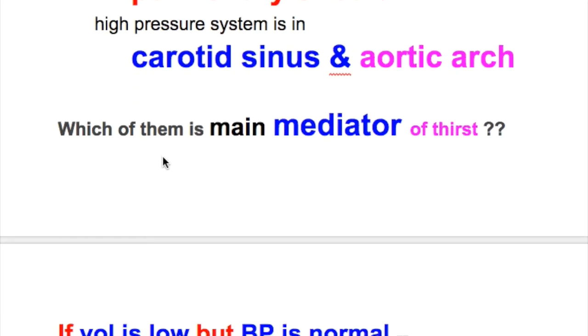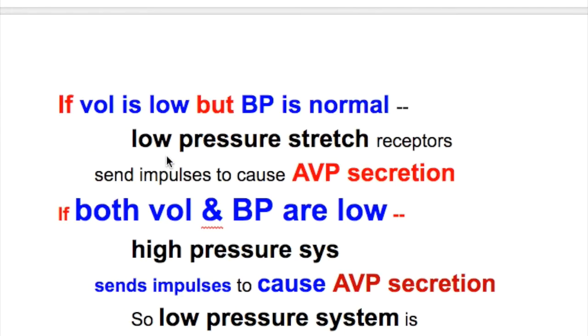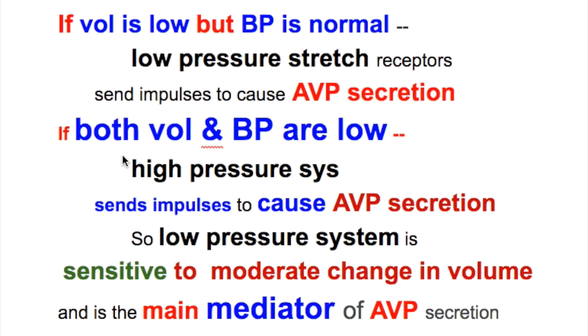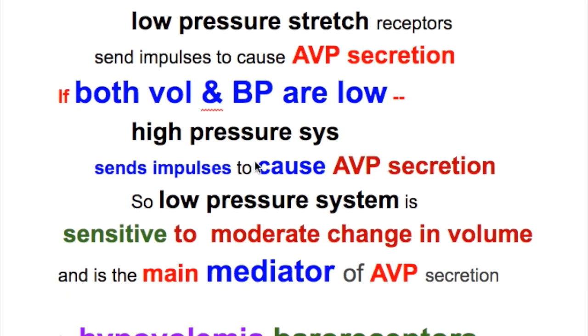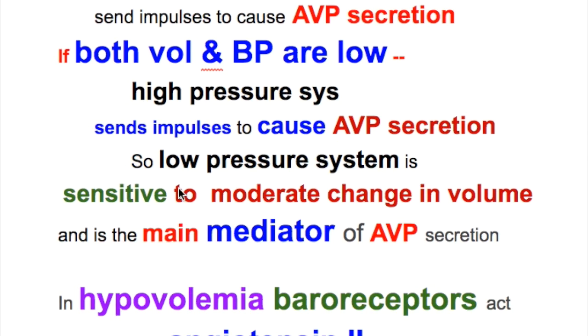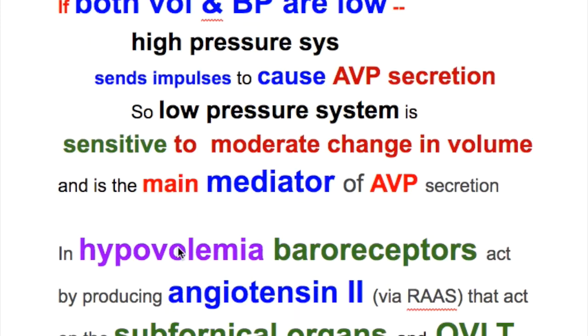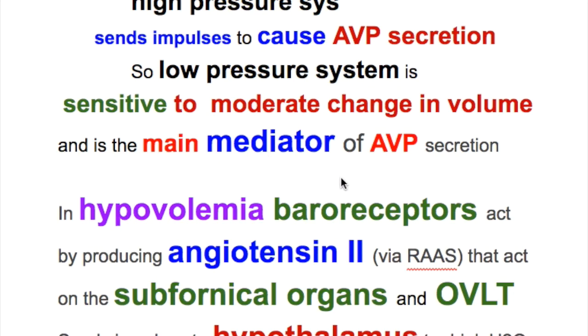Which of them is the main mediator of thirst? If volume is low but blood pressure is normal, then low pressure stretch receptors send impulses to cause vasopressin secretion. If both volume and blood pressure are low, the high pressure system sends impulses to cause vasopressin secretion. So the low pressure system is sensitive to moderate changes in volume and is the main mediator of vasopressin secretion.